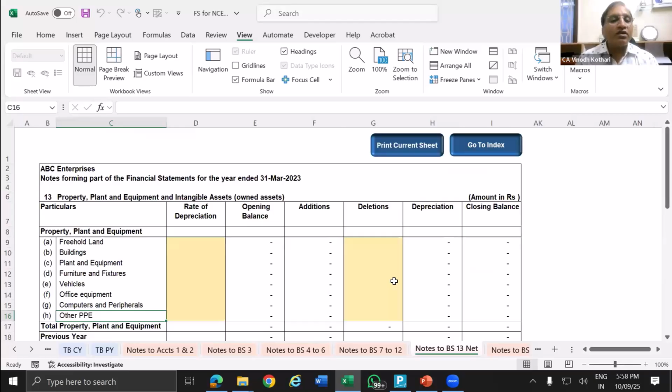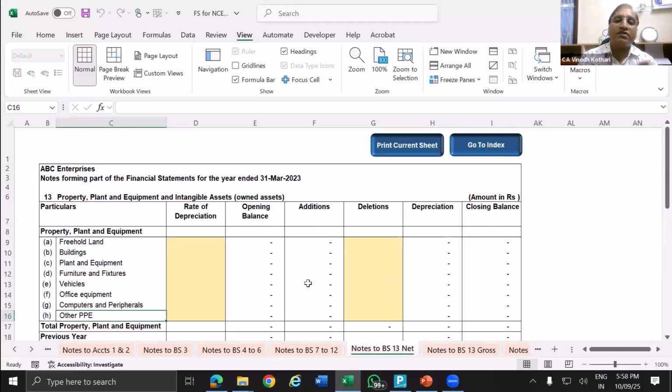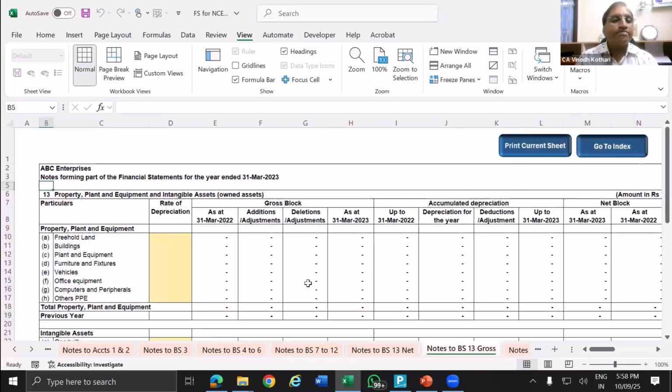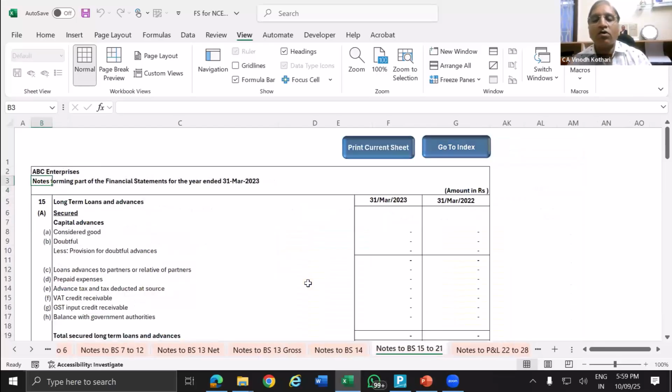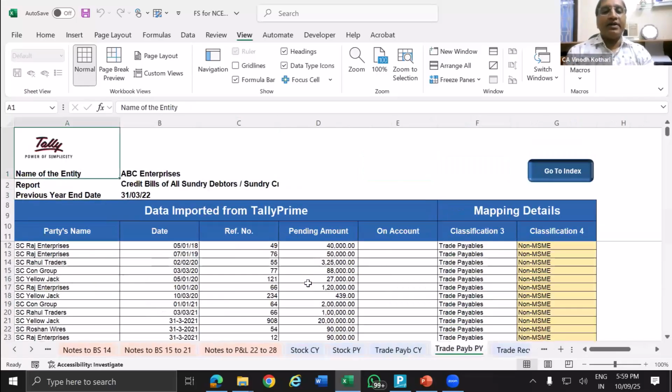So one by one you can fill the fixed asset schedule here. What is the rate of depreciation, previous year schedule. So all the data you can fill here. One is net method, another one is gross method. Both the options it is providing. So based on what value you provide in the main sheet, all these reports will be updated.